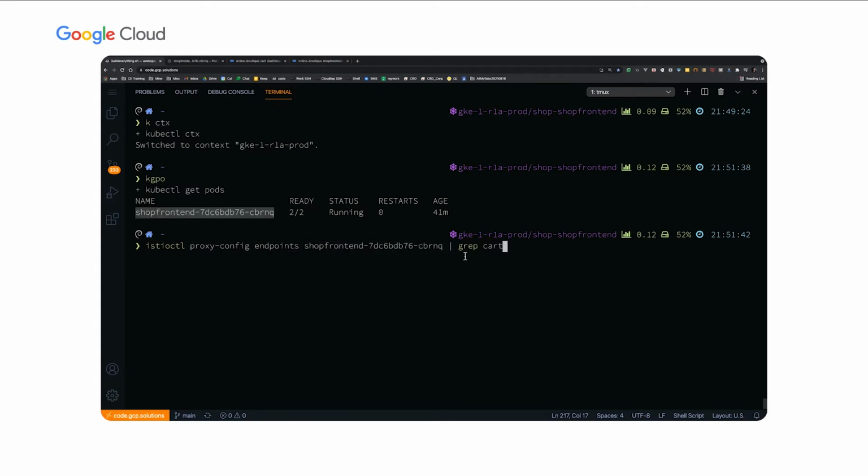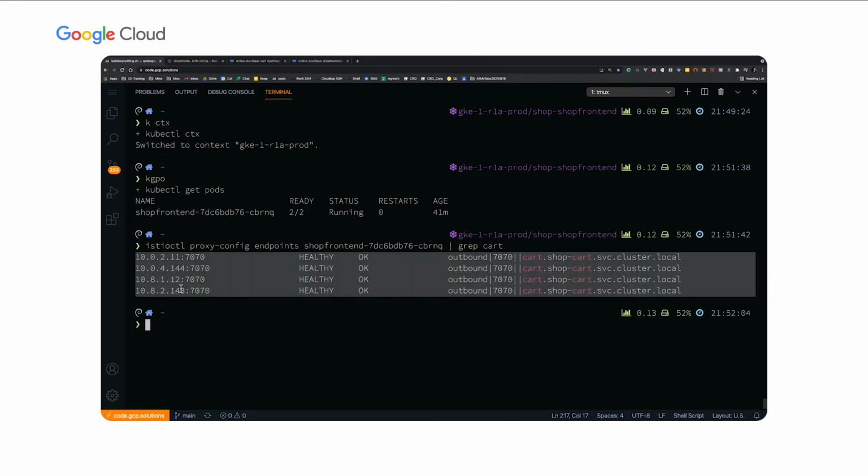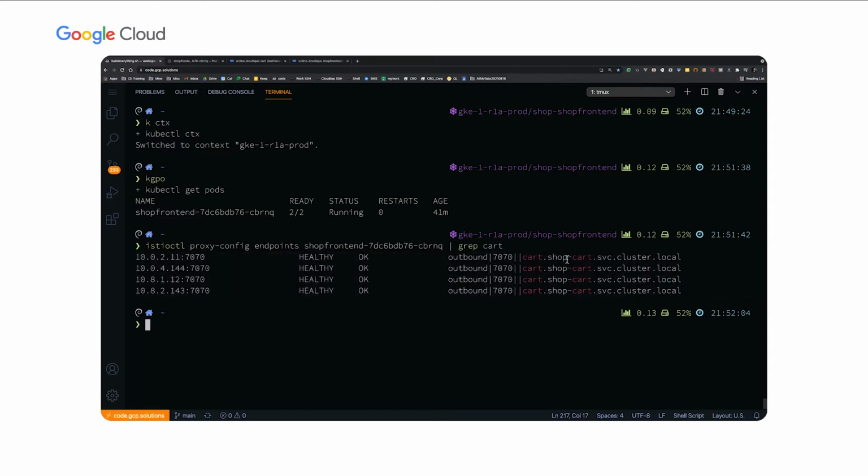And instead of dumping out the entire config, I'm just going to grep it for one of the services, which is the cart service. And here you can see that from the perspective of this shop frontend pod, it sees that there are 4 endpoints out there that it can access when it accesses the cart service. These IP addresses point to the pod IP addresses of the 4 endpoints. Let's look at the pods.